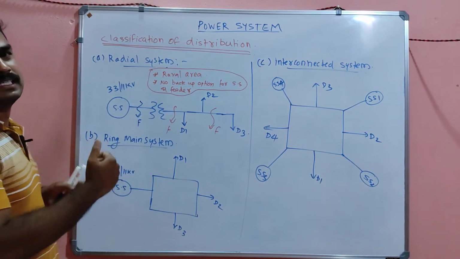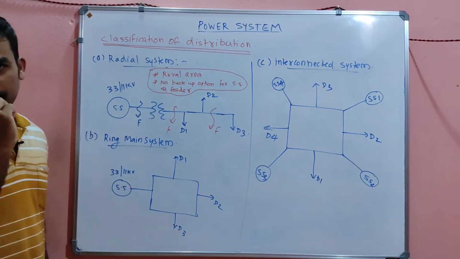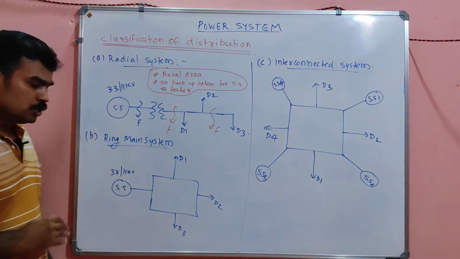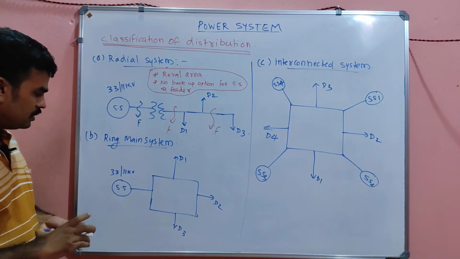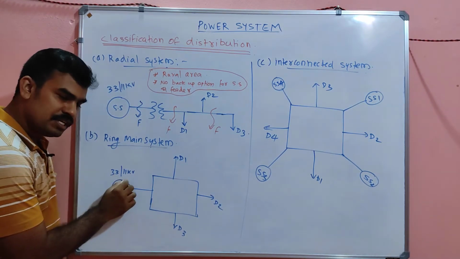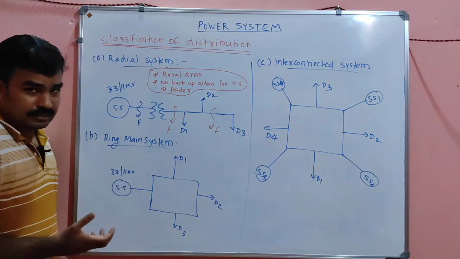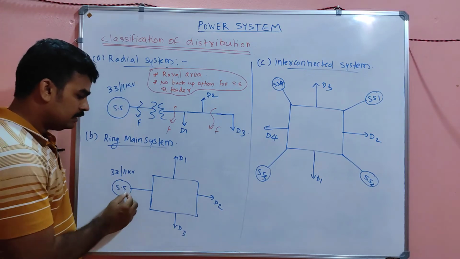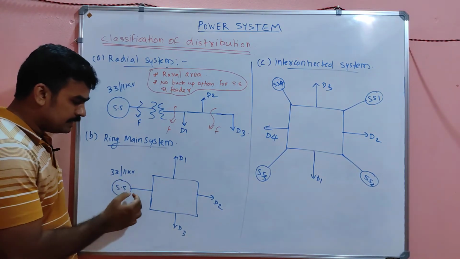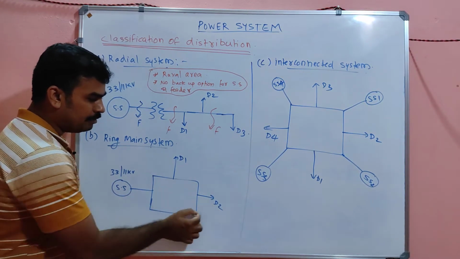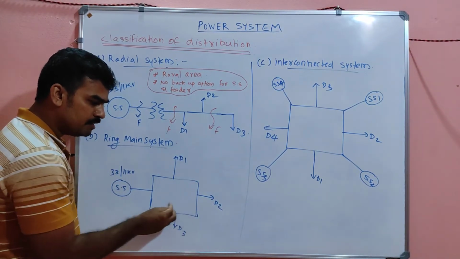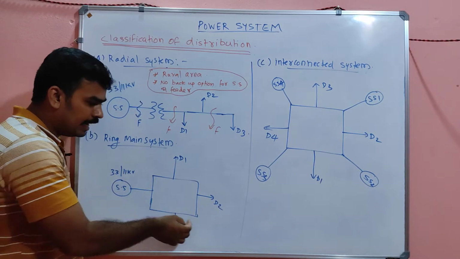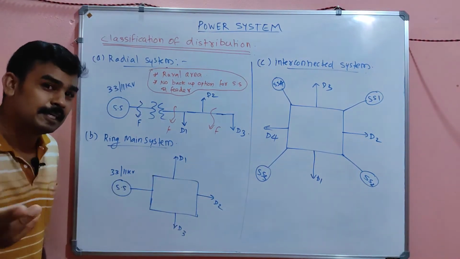Next, ring main system. Somewhat more advanced than the radial system. That is called the ring main system. So in the ring main system, my dears, listen to one thing. Again there is a 33/11 kV substation, but it can be formed like a ring, so that here you can use so many transformers so that it can contribute to so many feeders.